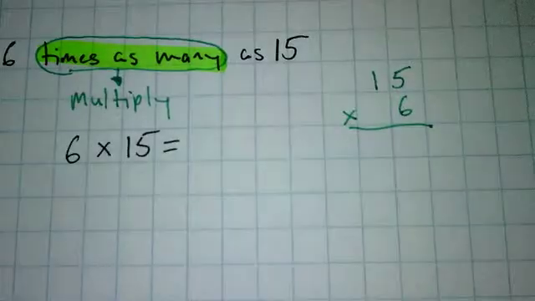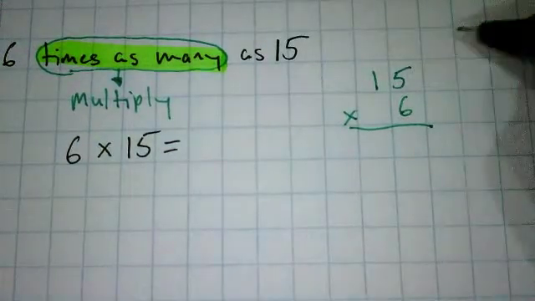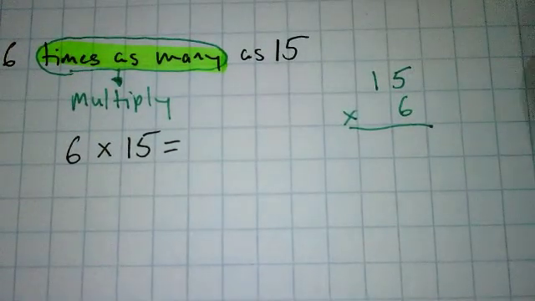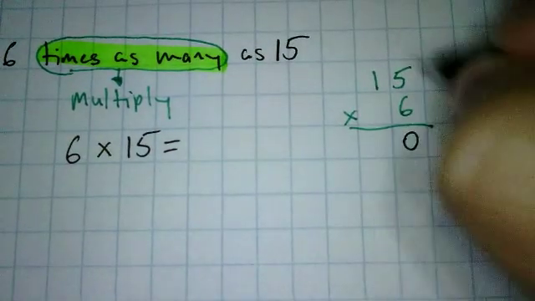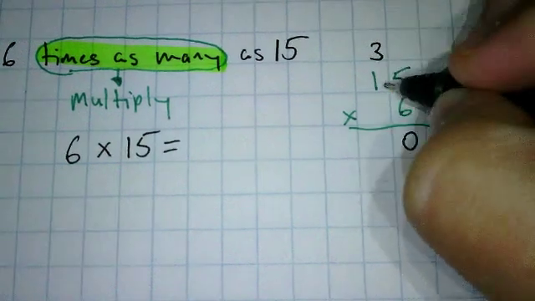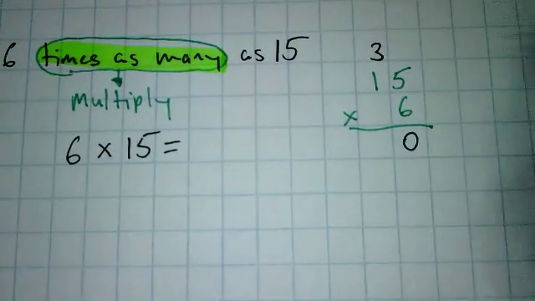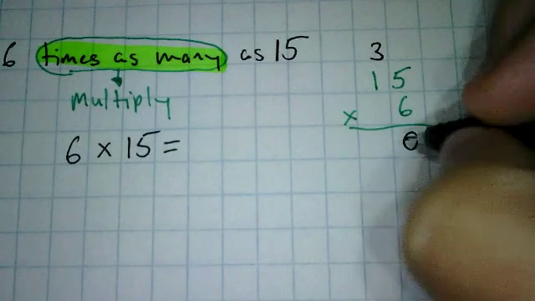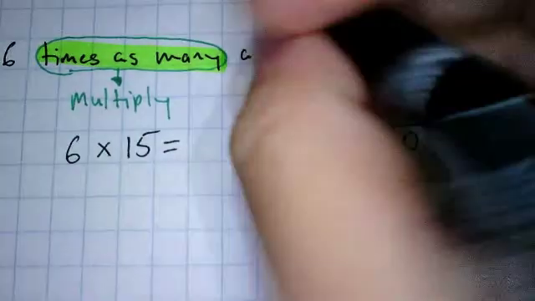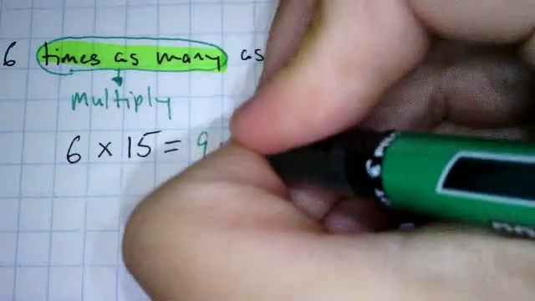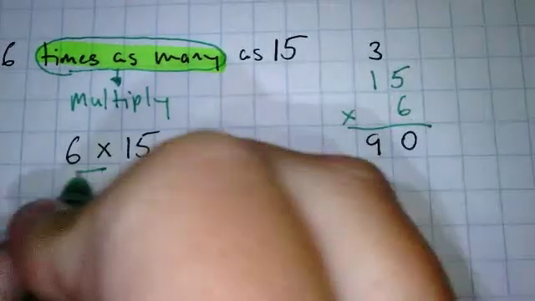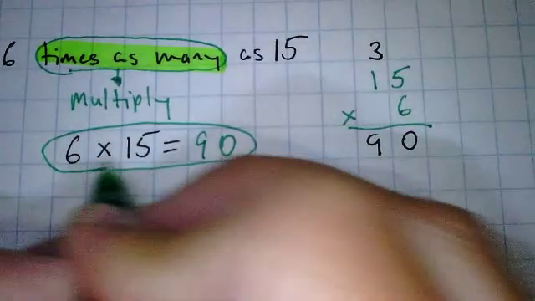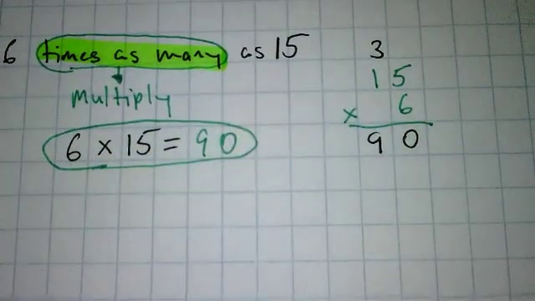Okay, so we start with 6 times 5. What is that? Megan? 30. My 0 goes here. My 3 goes here. 6 times 1 is 6, plus 3 is 9. So I get 90. So 6 times 15 is 90.